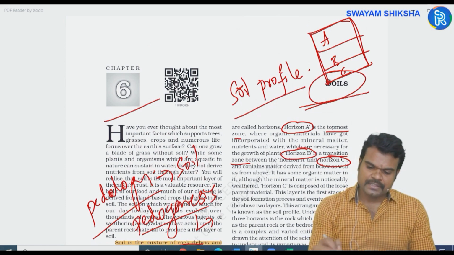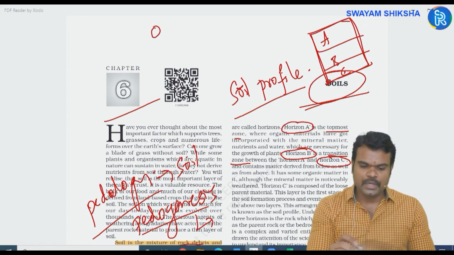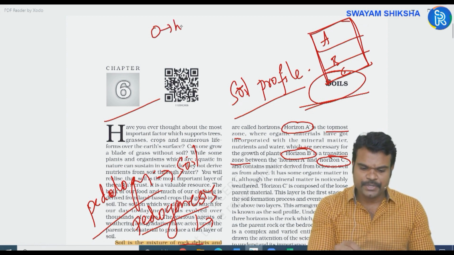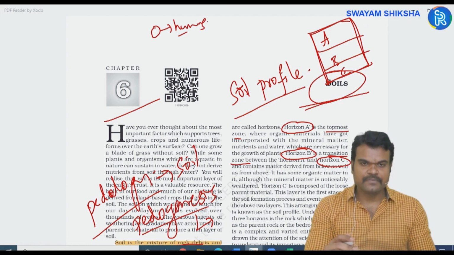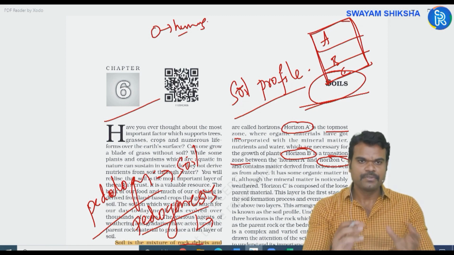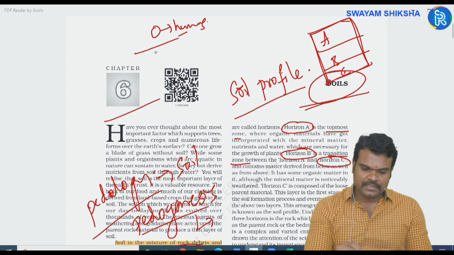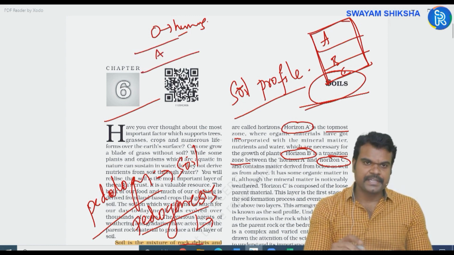If you can elaborate on this, the uppermost layer is considered as the O layer, which is characterized by humus. Humus is nothing but dead organic matter. After the death of plants and animals, including human beings, we have this decomposed organic matter. We call it humus. And next layer is A layer.